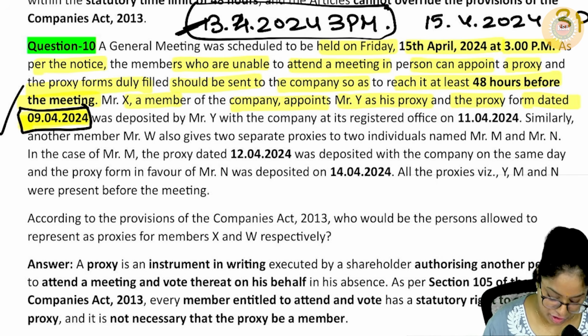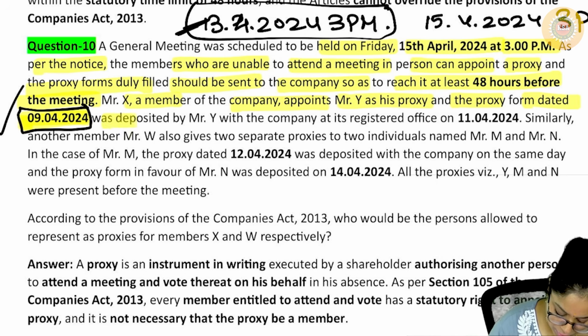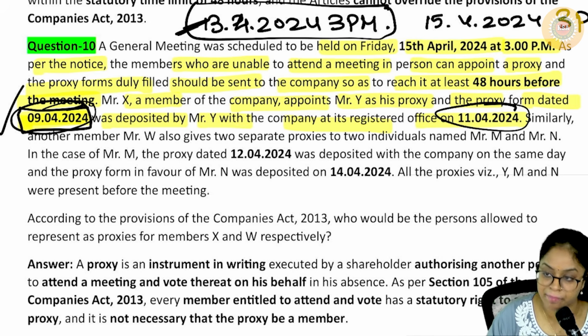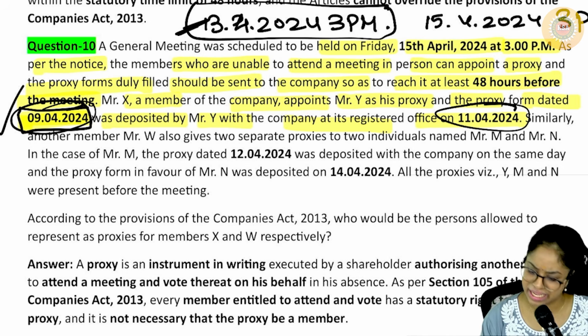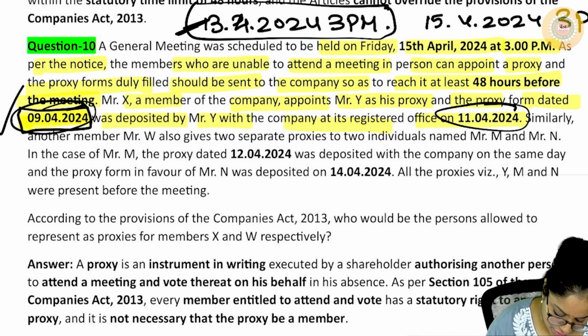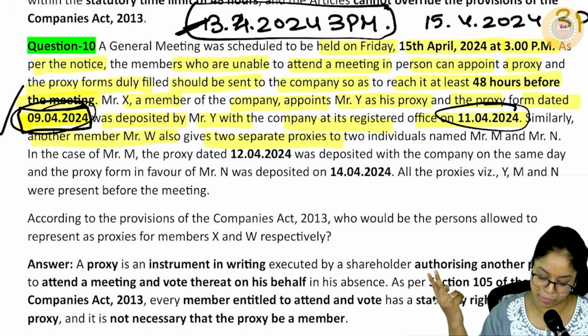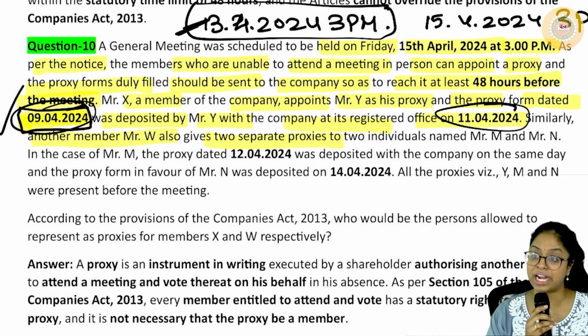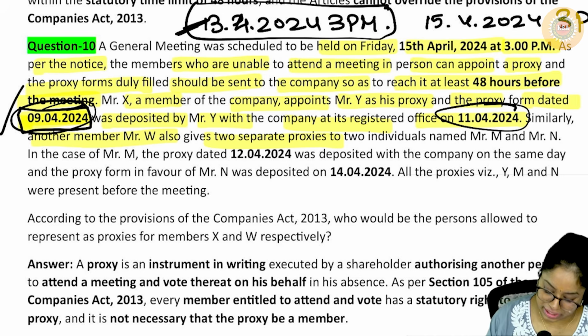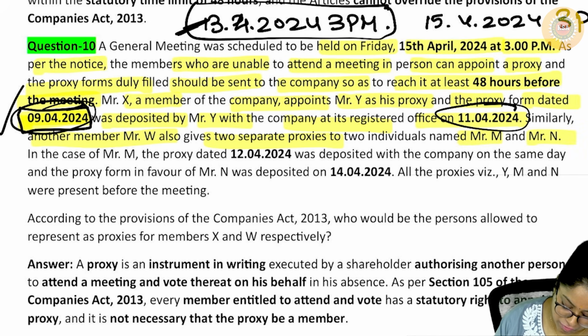They have given on 9/4, so this is valid, and it was deposited by Mr. Y with the company on 11/4. Oh okay, சைன் தான் இன்னைக்கு போட்டாங்க, என்னைக்கு டெபாசிட் பண்ணாங்க? 11/4. Is that also okay? Yes. Right. Similarly, they have another member, Mr. W, also gives 2 separate proxies to 2 individuals. Remember, I told you I will appoint 2 people, right? So one he gives to M and one he gives to N.